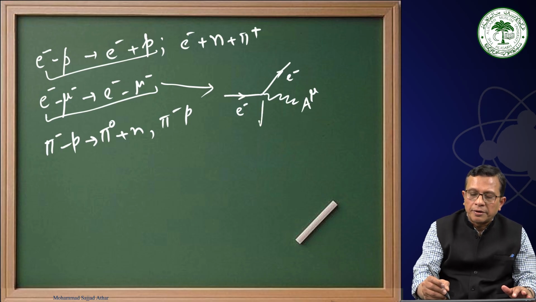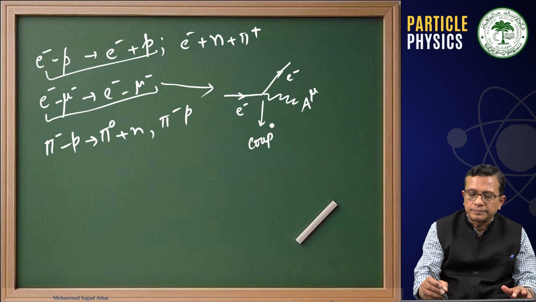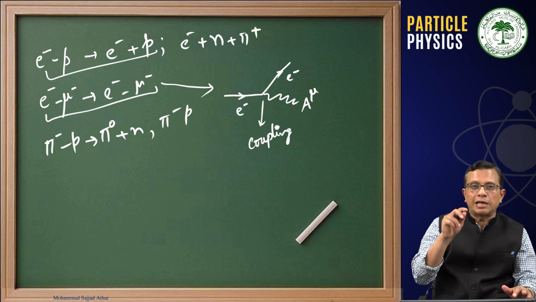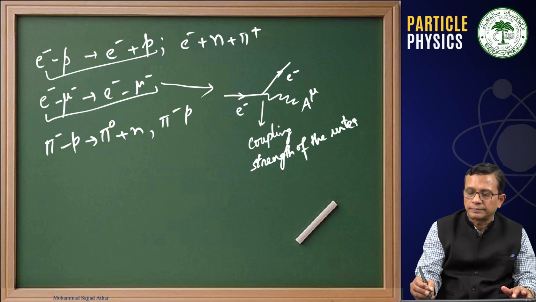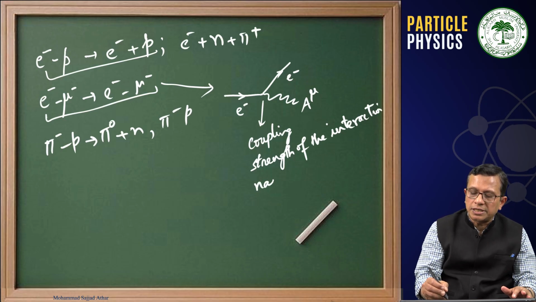And here we have the coupling, which will be electromagnetic coupling in the case of photon, and this will contain the strength of the interaction and the nature of interaction.